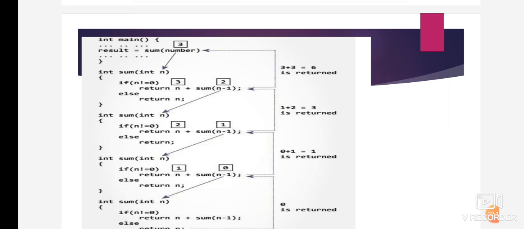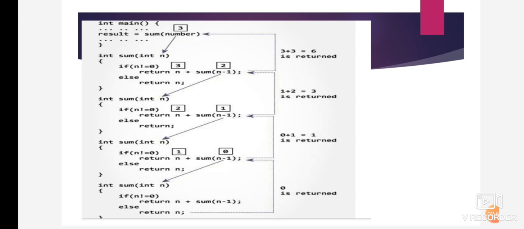Here is how the recursive function will work. In the main method, result is equal to sum(number), then int sum(int n): if n is not equal to 0, return n plus sum(n minus 1), right? So here we assign the n value as 3, and then n value as 2, right? Else return n value. In the next step, the n value is 3 plus 3, it will be returned, the output is 6. In the second step, the value is 1 plus 3 minus 2, that is 1, so 1 plus 2 is equal to 3, it will be returned.